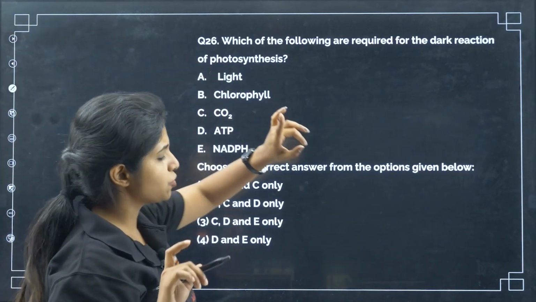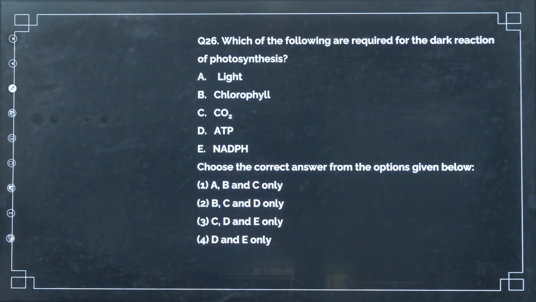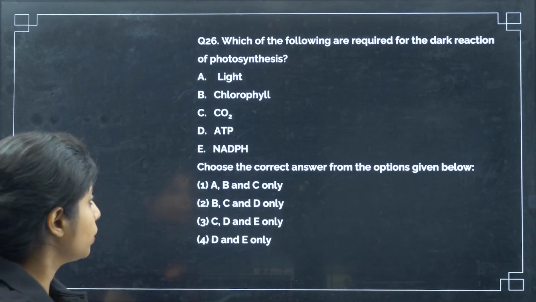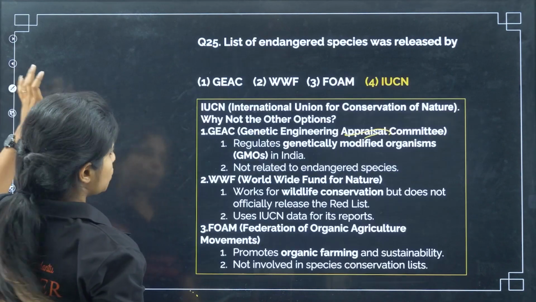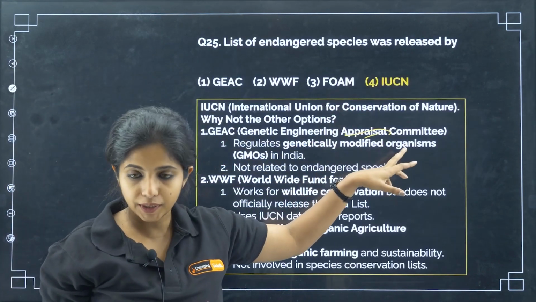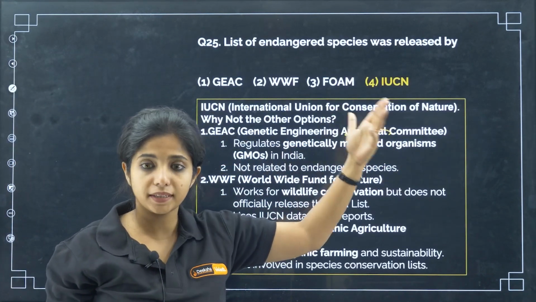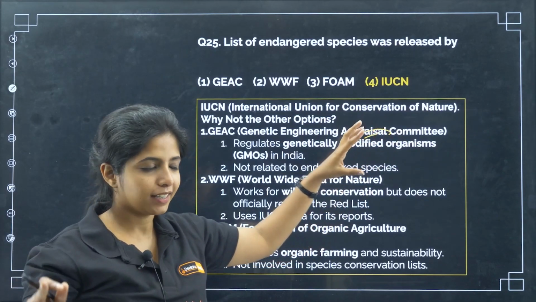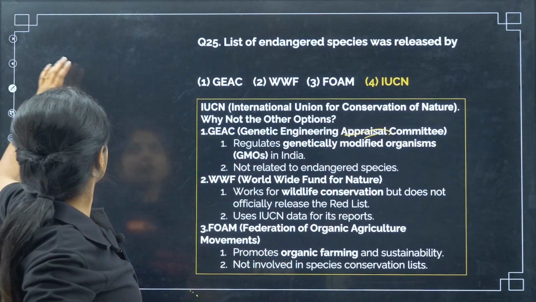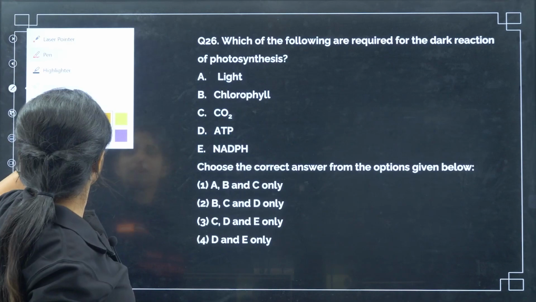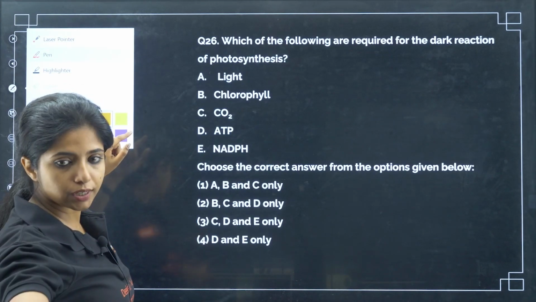IUCN is your answer. Let me check the full form first. Okay, I see the difference. Previously it was known as approval committee, but now the name has changed to appraisal committee. So none of us are wrong over here. I hope that question is not asked on the day of examination. If it is asked, go according to your NCERT.